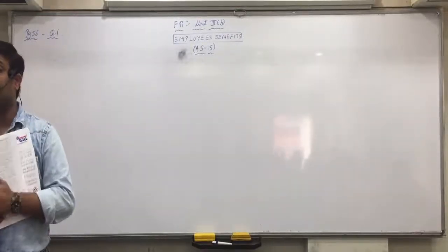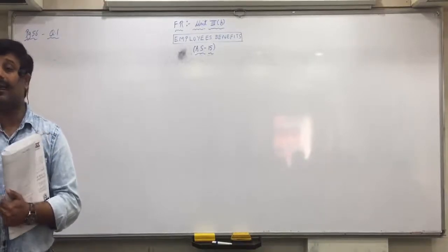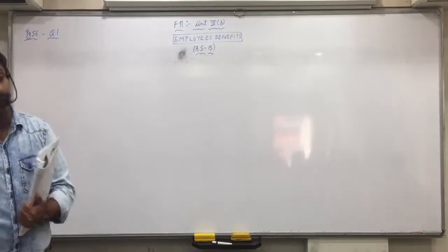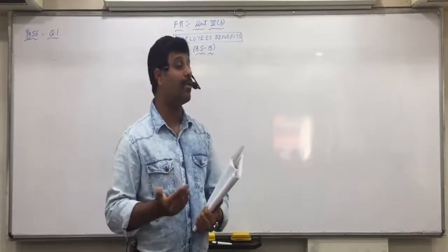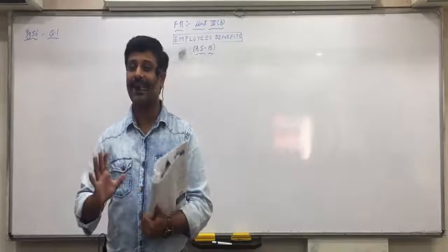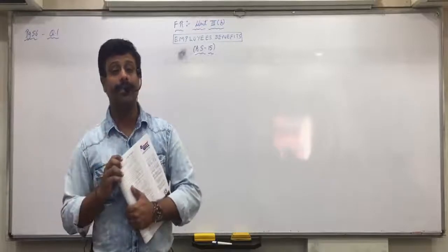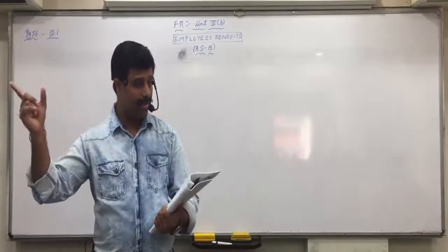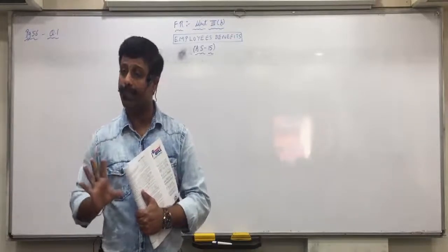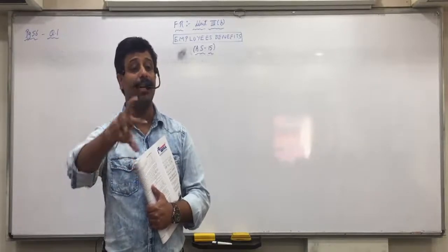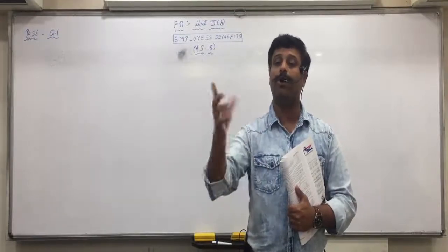As per the rules of the company, suppose 10 days sick leave is allowed in this year. You fall sick and take 6 days leave. 4 days you don't take it. Then that 4 days will carry forward to next year. So next year 10 plus 4, you are allowed to fall sick for 14 days. Okay, next year you can take a leave up to 14 days. But 1 year only. Next year 14 days plus 10. Now next year this 4 days if you don't take it, it will expire. And next year 10 days again if you utilize 8, then 2 will be carried forward. So every year from 10 days whatever is unused will be carried forward to next year.